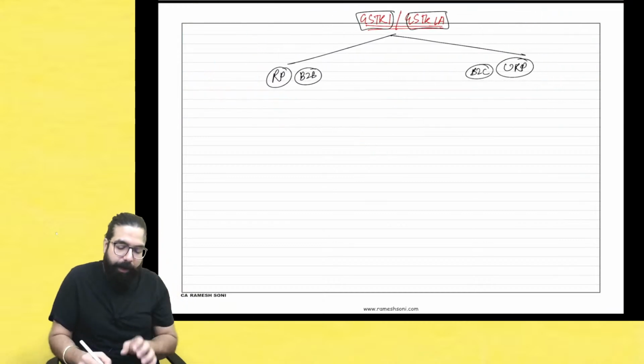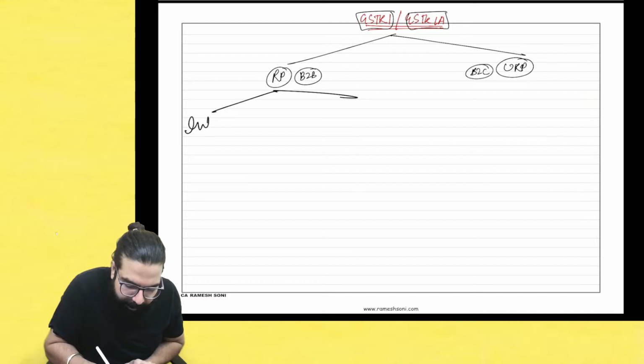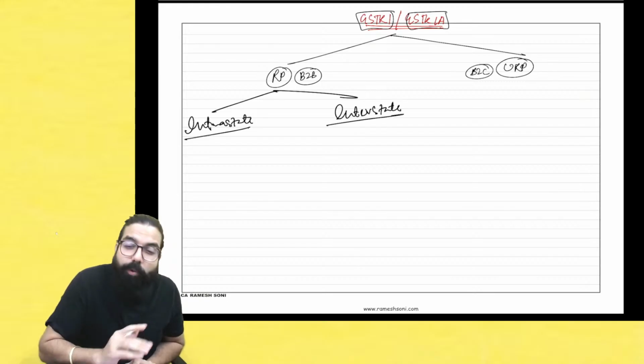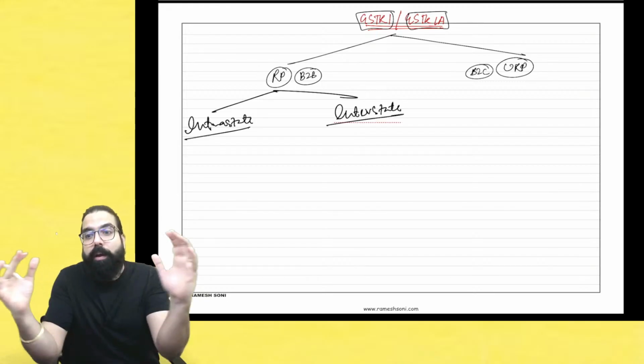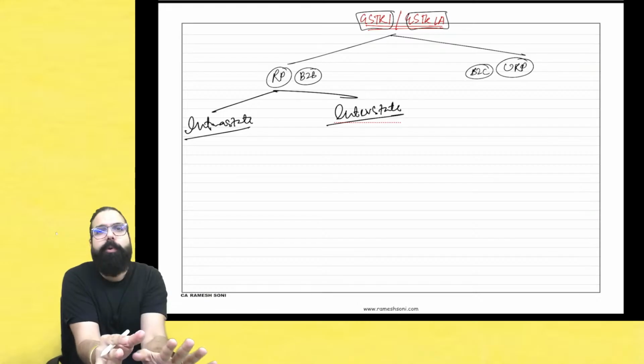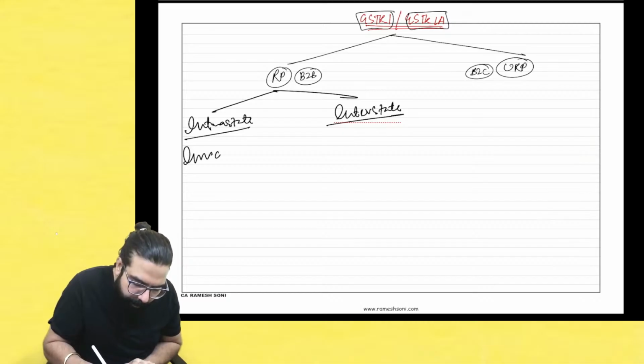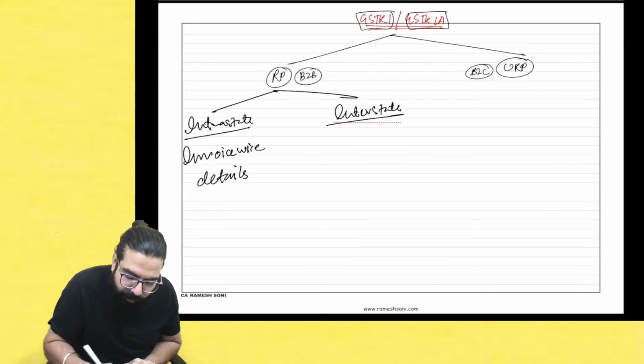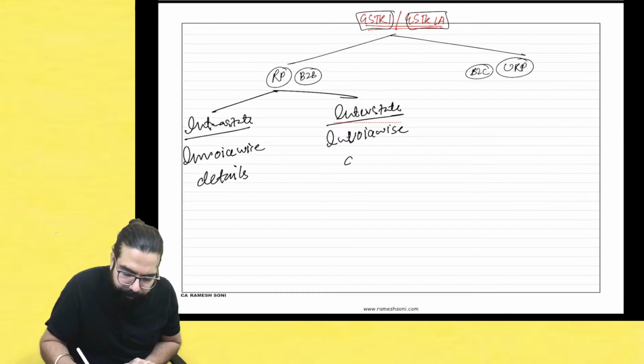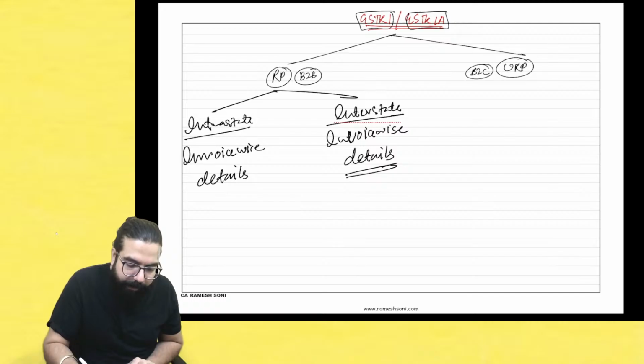Now listen. For a registered person, whether it is intrastate or interstate, you have no choice of consolidating all invoices' details and putting them in GSTR 1 or 1A. No. You have to give invoice-wise details. Every invoice-wise detail has to be given.